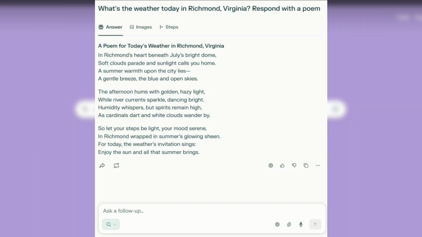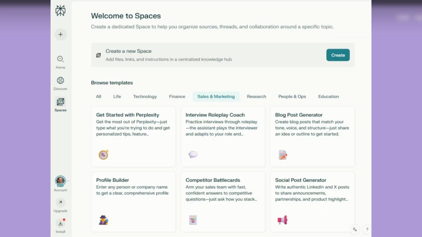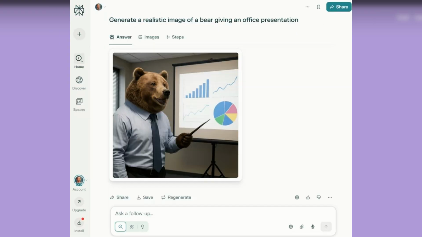Large language models are nothing if not flexible. So while Perplexity is at its best answering factual questions, you can get it to do all the other chatbot-y things if you want. Or by using Perplexity's Spaces feature to work with specialized chatbots for tasks like creating social media posts or editing your writing. And like ChatGPT, there's a built-in AI image generator.